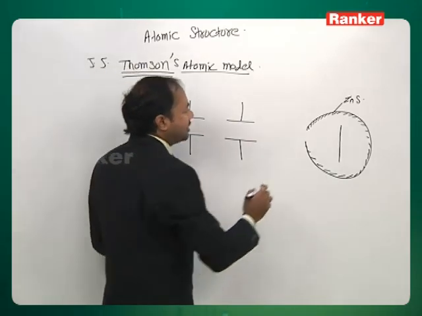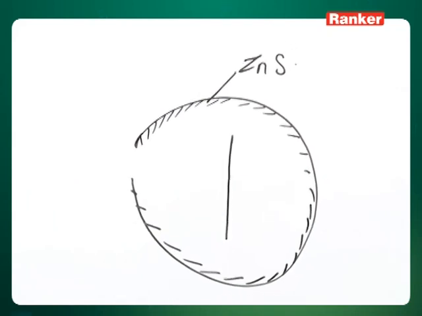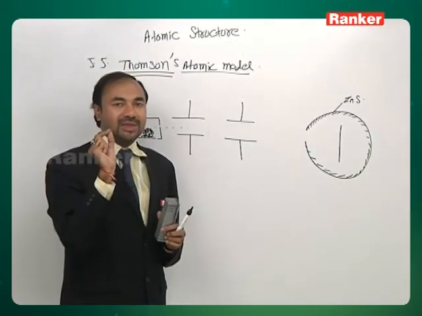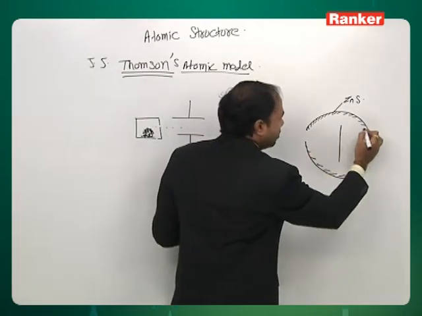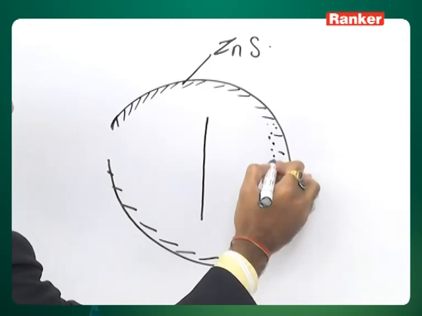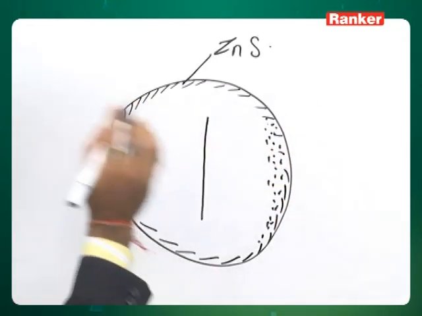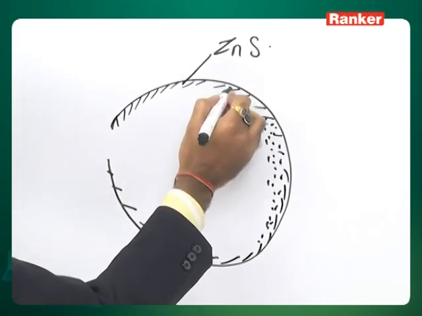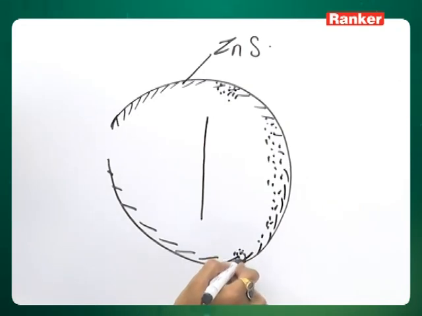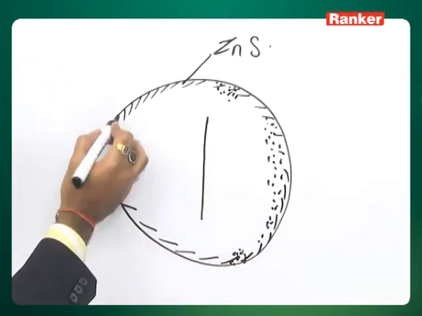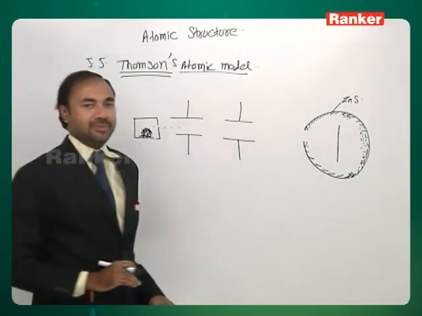Observations which he made were like this. Zinc sulfide has a property that when an alpha particle hits it, it makes a black spot there. Now what happened was that he found a lot of black spots just at the back of the foil, a lot of black spots like this. Few black spots he found here at one angle approximately, and very few black spots he found here, almost at these points, in this manner.